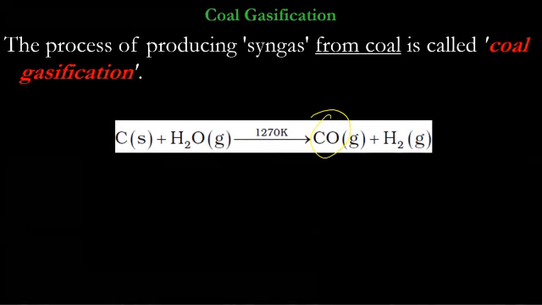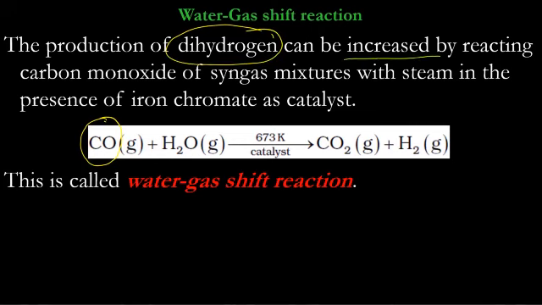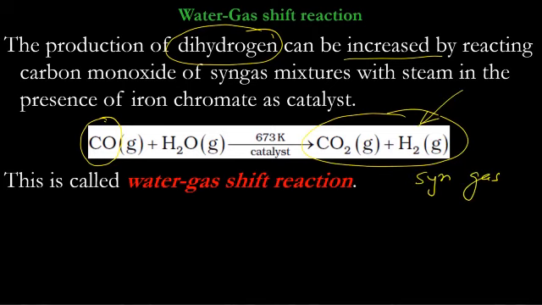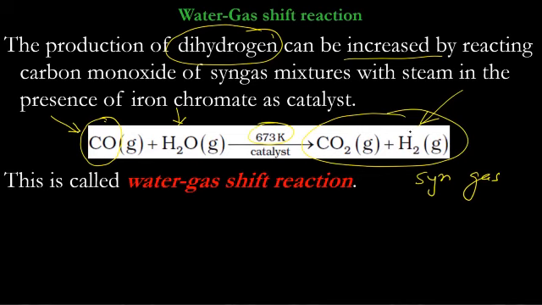What we do, the carbon monoxide produced is treated. So that's what is written. The production of dihydrogen can be increased. Basically, our main purpose is to produce hydrogen. That's what the chapter is about. This mixture is known as syngas. That's fine. But our main aim is to get hydrogen. And how can we increase the yield of hydrogen? We can use the carbon monoxide produced and get it reacted with steam at very high temperature, 673 Kelvin. Then it again gives us hydrogen.